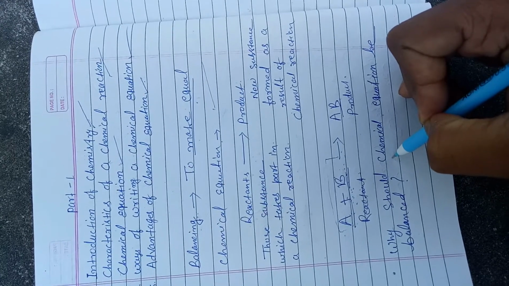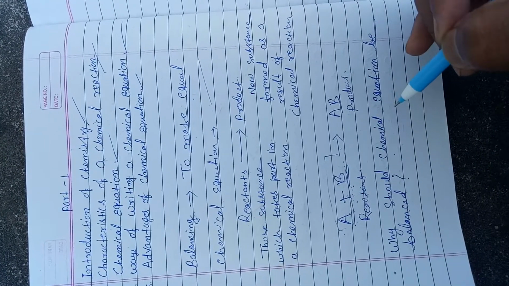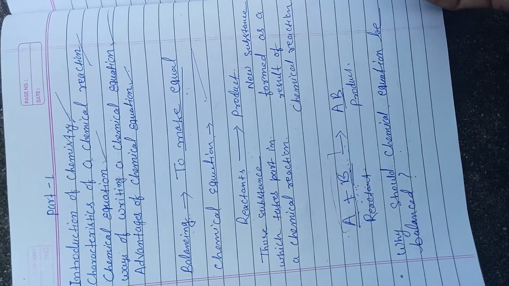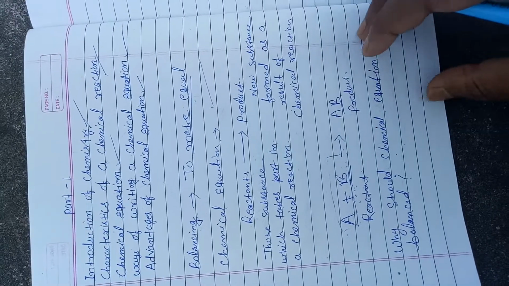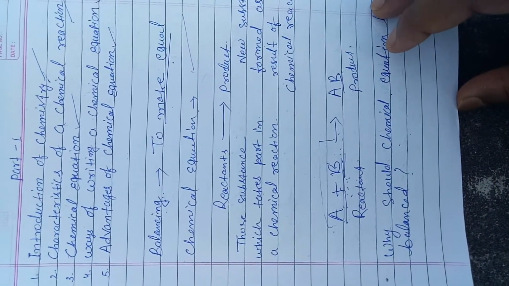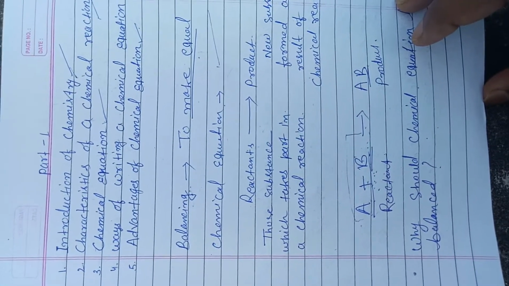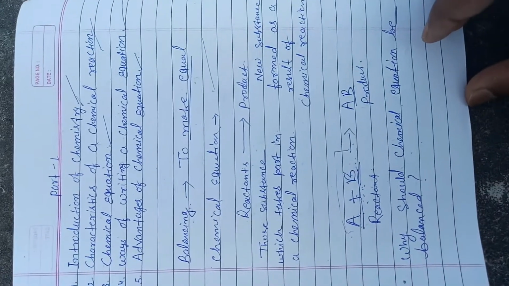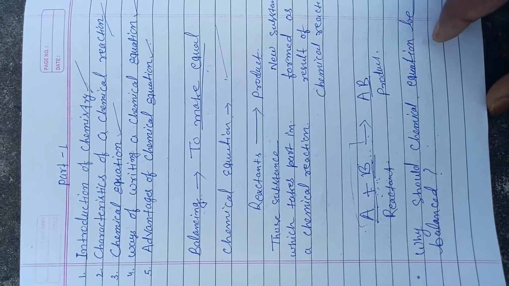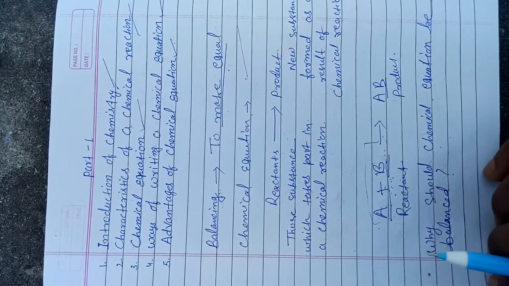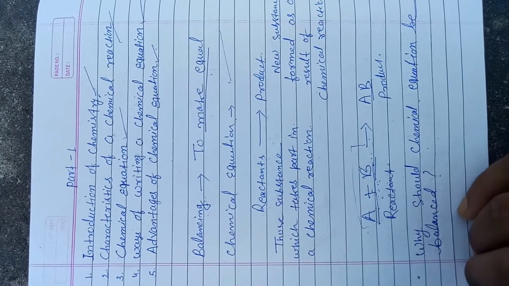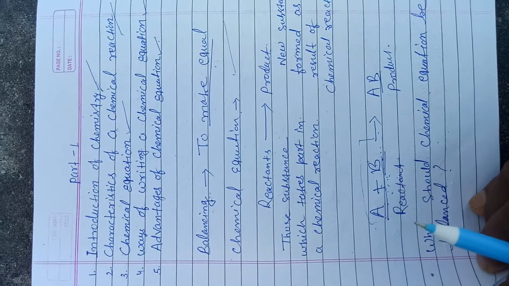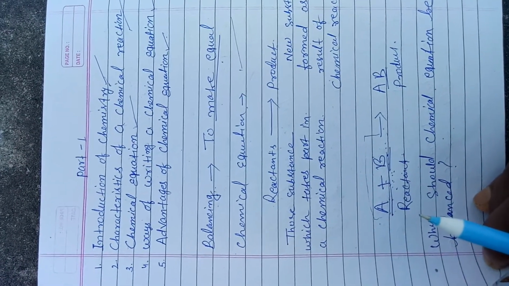Now the question arises here: why should a chemical equation be balanced? Why is it necessary to balance the chemical equation? I think in class 9 you have heard about the law of conservation of mass, which states that mass and atoms can neither be created nor destroyed in any chemical reaction. It means the total mass of the reactant side is equal to the total mass of the product side. This law is known as the law of conservation of mass, given by Lavoisier. So let's start the balancing of chemical equation.